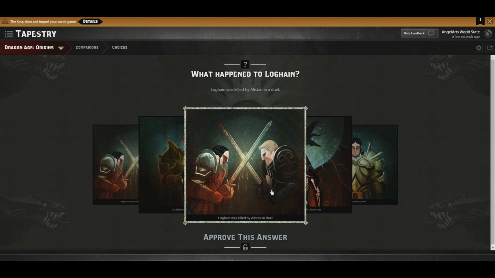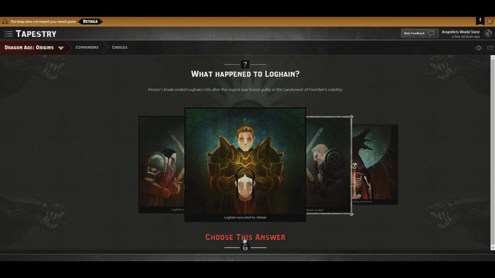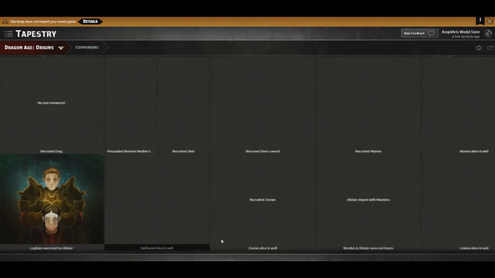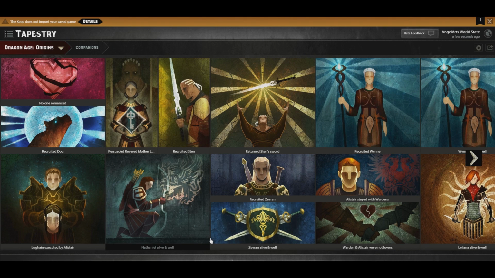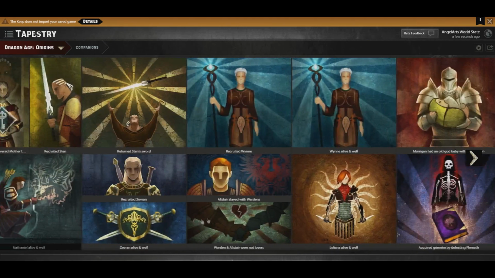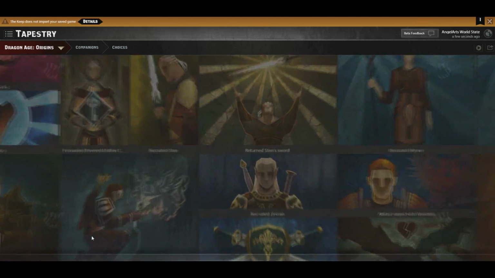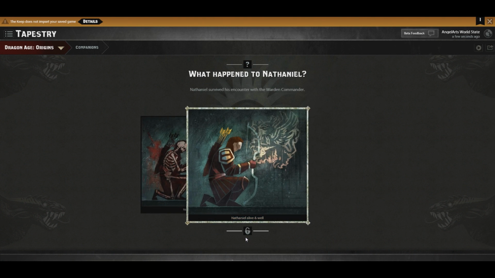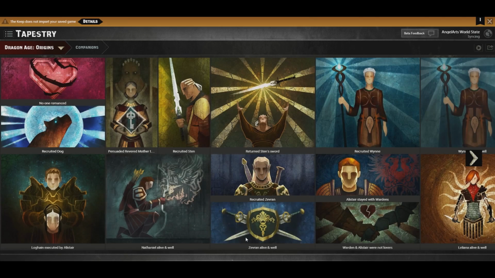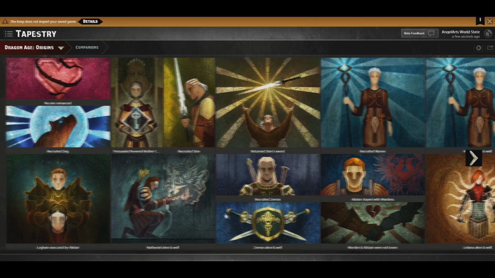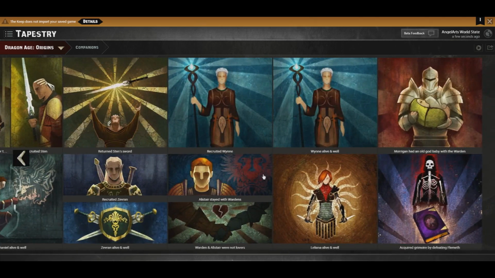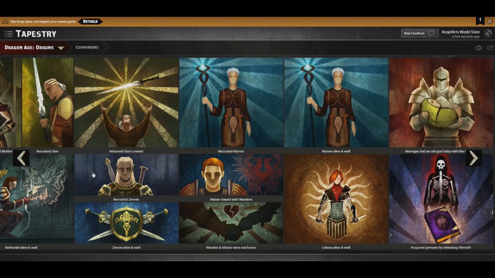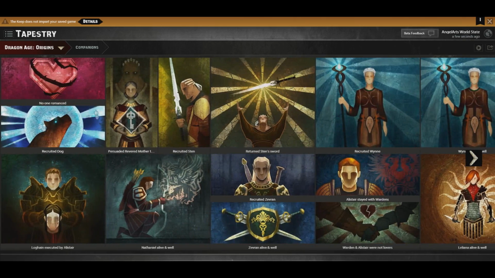Yeah, Alistair didn't kill Loghain in a duel. He was executed by Alistair. I didn't realize that if Alistair dueled with Loghain, you had the option of killing him during the duel, but I guess that makes sense. Nathaniel alive and well. Yes, in Awakening we were able to keep Nathaniel alive. Okay, so that's all of it. Looks like all of the companions are saved now. So yeah, we're all set with that.